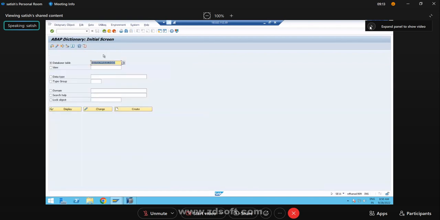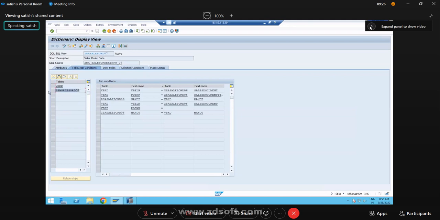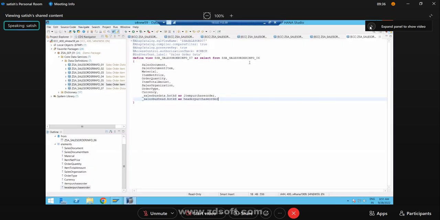Now, if I go here and click on one more next CDS, display fields: item purchase order, header purchase order came. If I go to joins, now see here, it is creating a relation to this particular CDS. Okay, VBKD, creating a relation here. From where did VBKD come? From here.